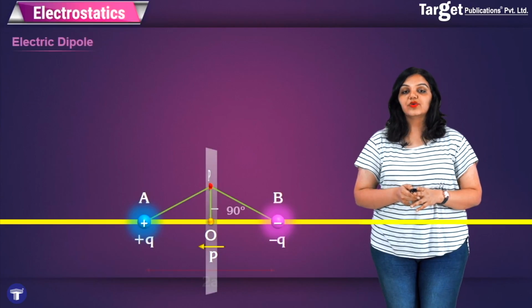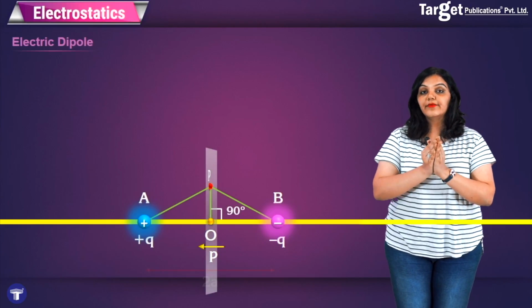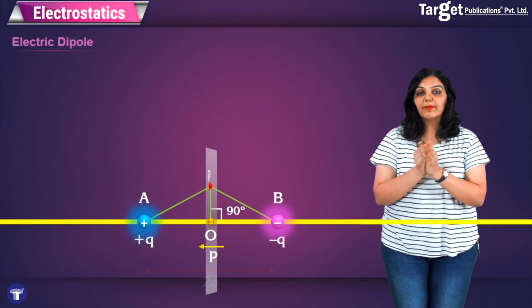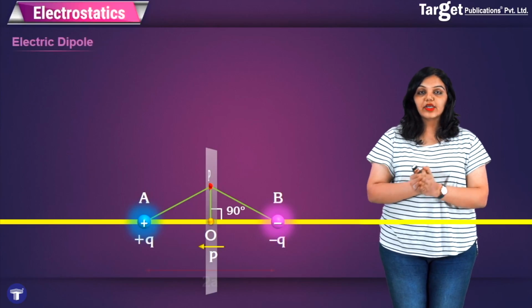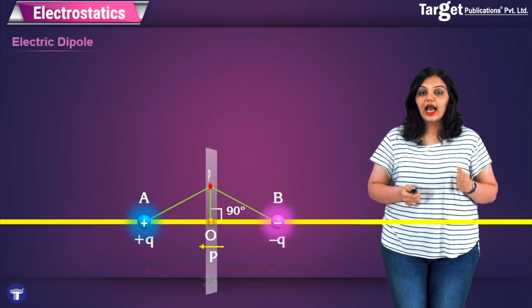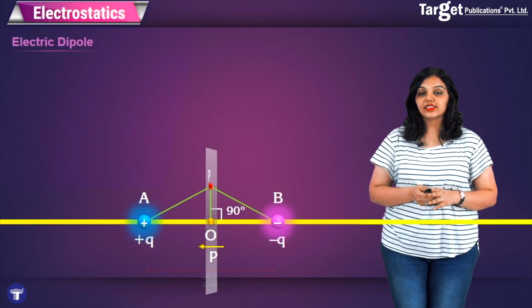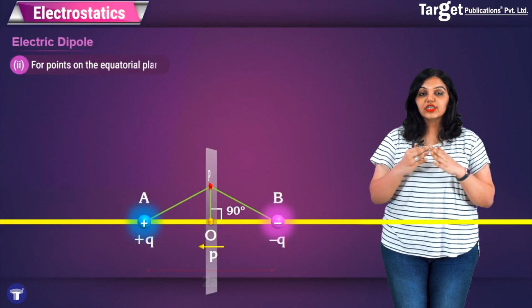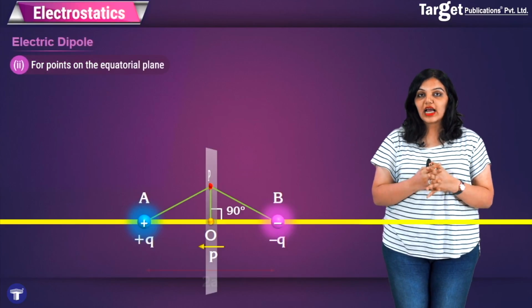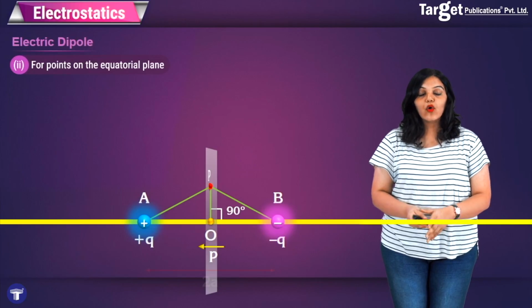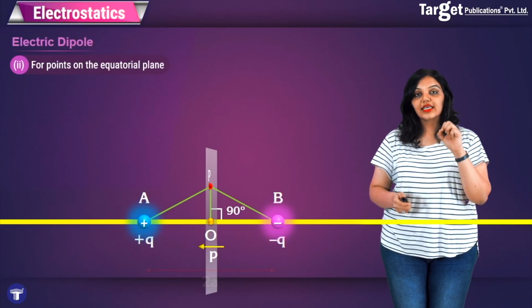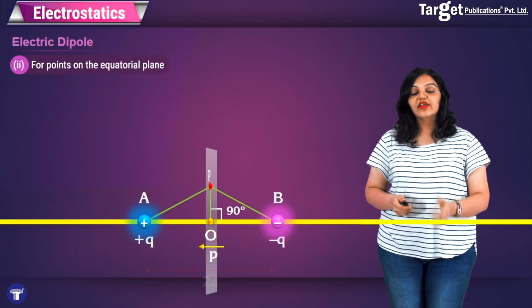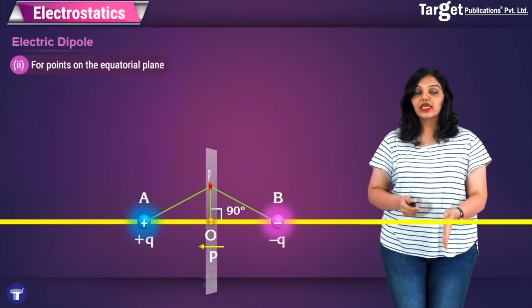But one very important thing is different in this case. As we can see, in the equatorial plane, the line OP is perpendicular, that is, the plane is perpendicular to the axis of the dipole. And because this plane is perpendicular to the axis of the dipole, the hypotenuse, that is AP and PB, both have the same magnitudes, and therefore both the charges are equidistant from the point P, in fact they are equidistant from any point on the equatorial plane.